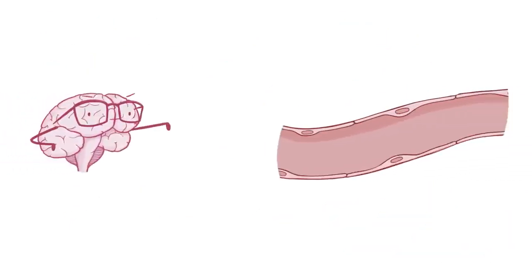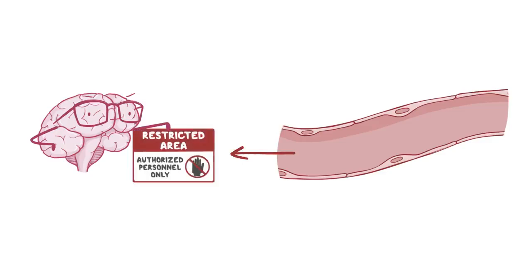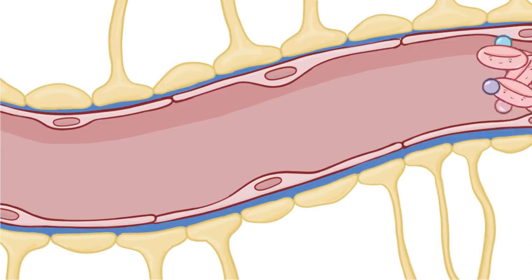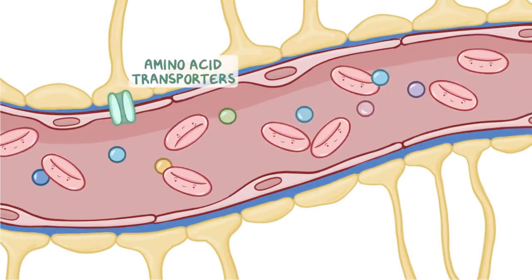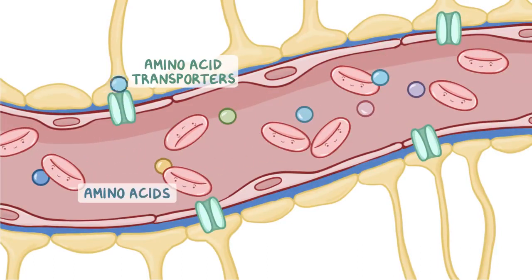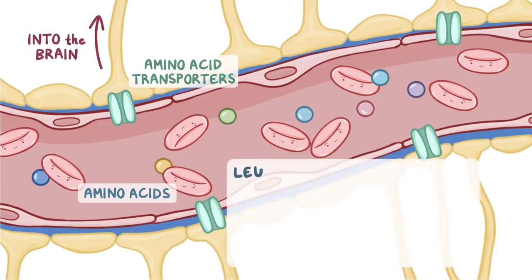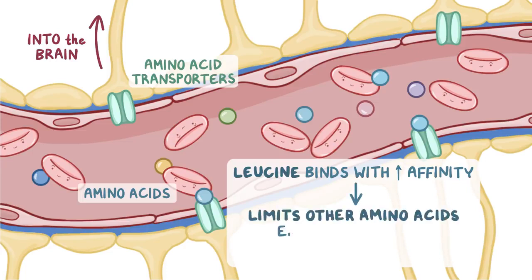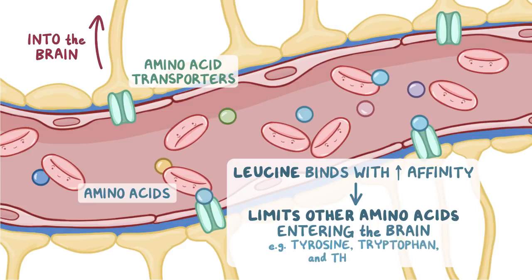Now, there's a highly selective barrier between the brain tissue and blood vessels called the blood-brain barrier. The blood-brain barrier has amino acid transporters that allow a limited amount of amino acids to cross from the blood into the brain. Leucine binds with higher affinity to these transporters than other amino acids, so they end up occupying most of the transporters. This limits the amount of other amino acids that can enter the brain. Some of these, like tyrosine, tryptophan, and threonine, are used for the synthesis of neurotransmitters like dopamine and serotonin.